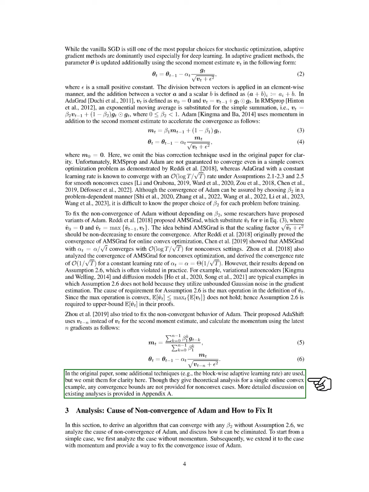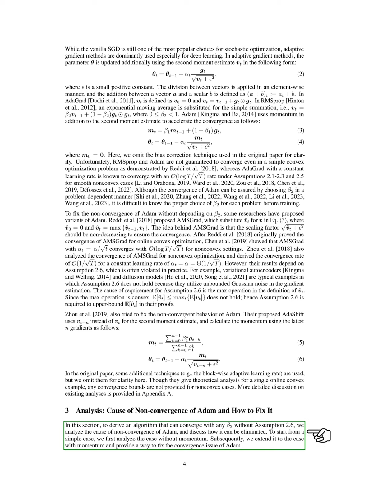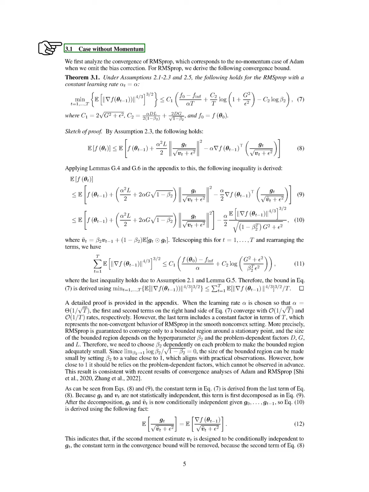Section. Analysis. Cause of non-convergence of Adam and how to fix it. In this section, we analyze why Adam may not converge and explore how to resolve this issue, aiming to create an algorithm that can converge regardless of the value of beta_2. We begin by examining a simple scenario without momentum, then extend our analysis to include momentum and propose a solution for Adam's convergence problem.